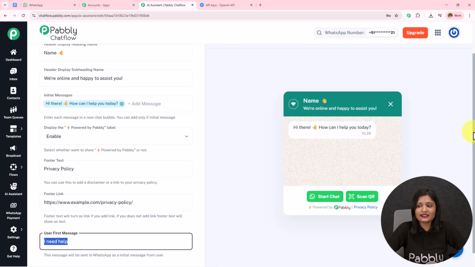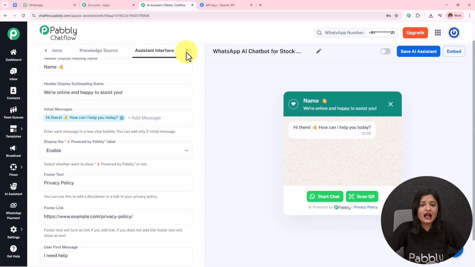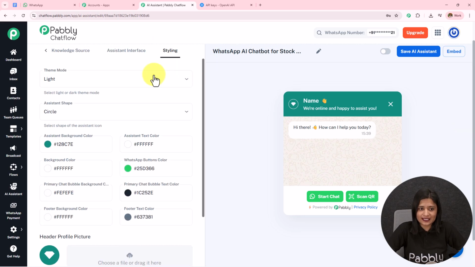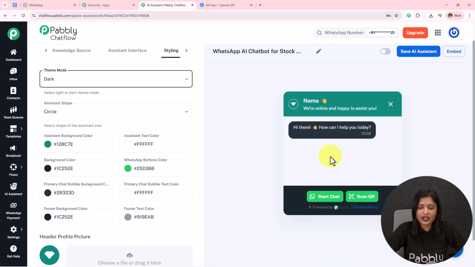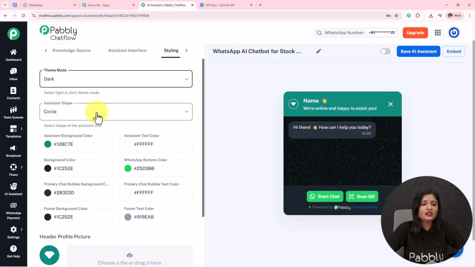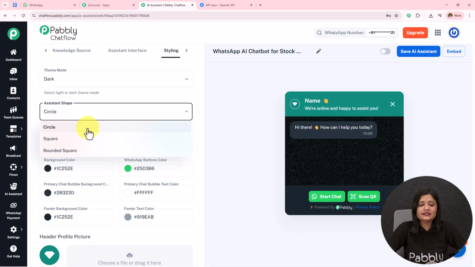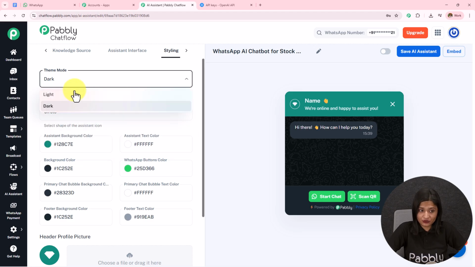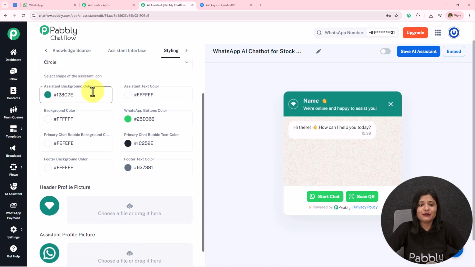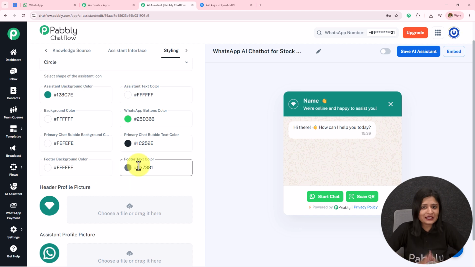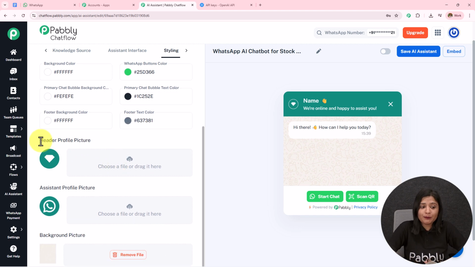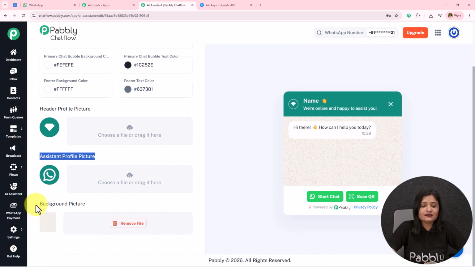Moving on towards the next part, we have the styling. I have selected my theme mode as light. You can select it as dark also, and it will start appearing over here. You can select the assistant shape, circle, square or rounded square according to your preference, and you can also set the background color, text color, button color according to your preference. I am going to keep it as default only. You can also upload the header profile picture, assistant profile picture and the background picture, just in the manner we have uploaded a knowledge base.